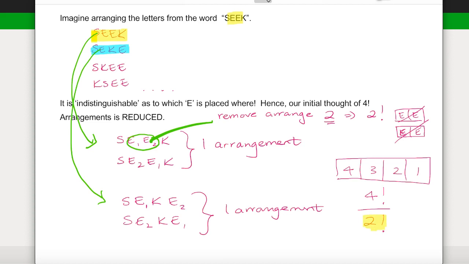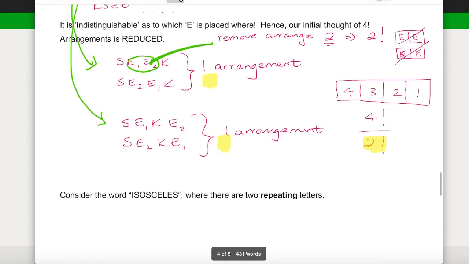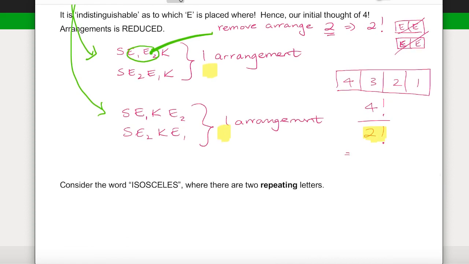This is the repeated E that we want to remove because we don't want to count these as separate. What that does to our solution is 4 factorial being 24 and 2 factorial being 2 reduces it to just 12 different arrangements.